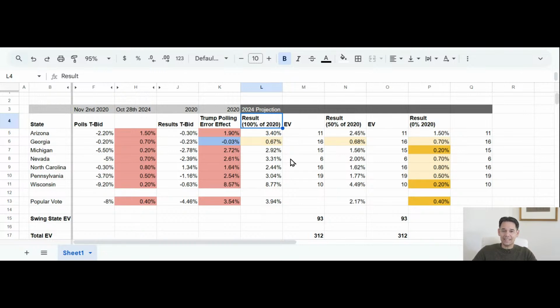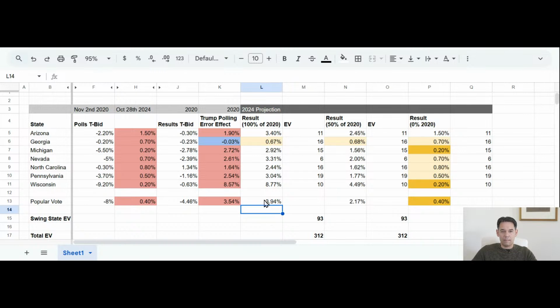And what I did here is I created 3 scenarios. Here's scenario 1, 2, 3. Scenario 1 assumes that this polling error effect from 2020 remains identical, so you get the same anti-Trump effect. And here, that would be the results based on these polls. So if these polls are true, this error effect is true 100%, this is how Trump wins the swing states.